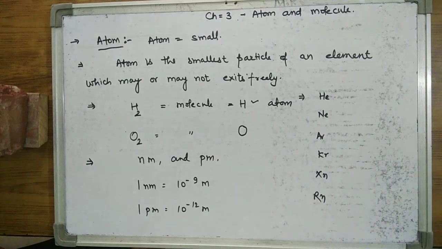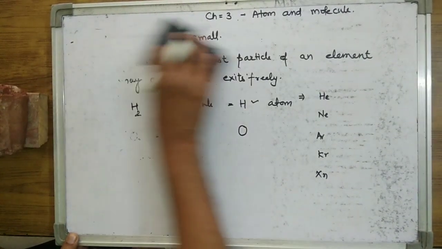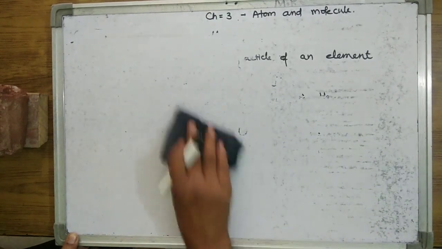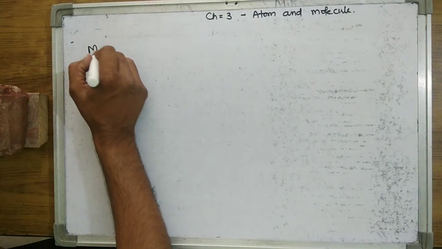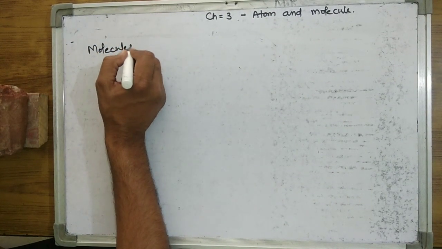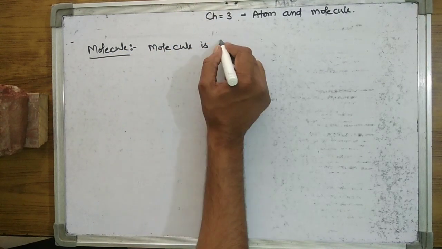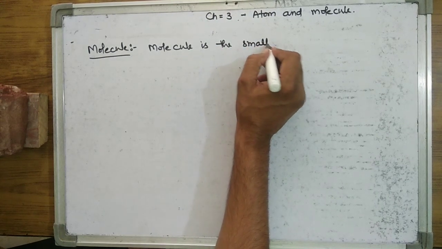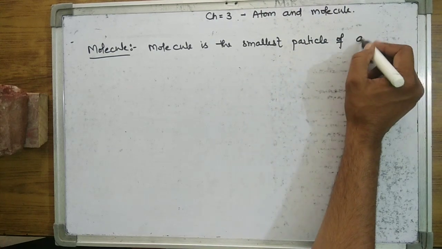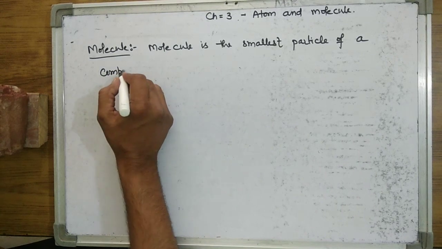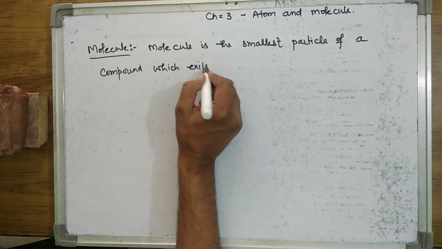After this, we will study about the molecule. Atom is the smallest particle of an element, and molecule is the smallest particle of a compound which exists freely.